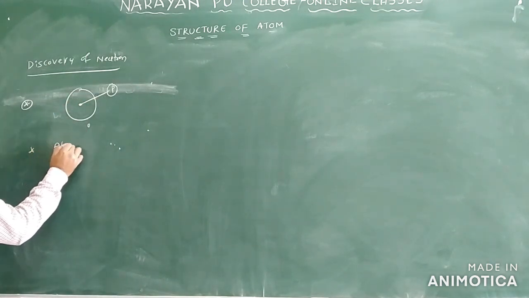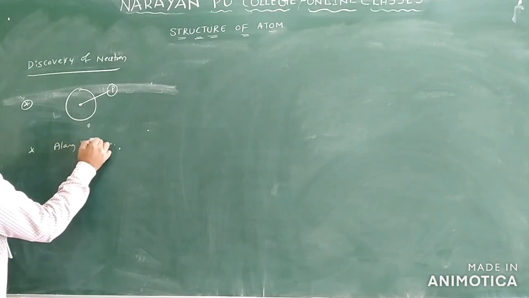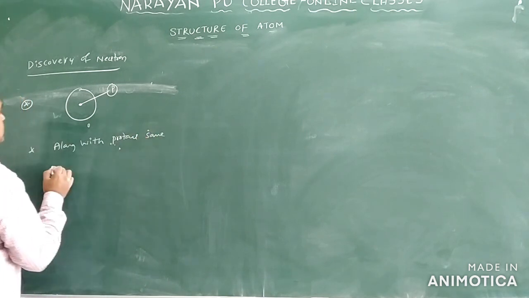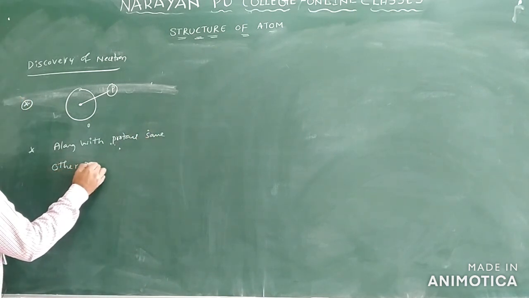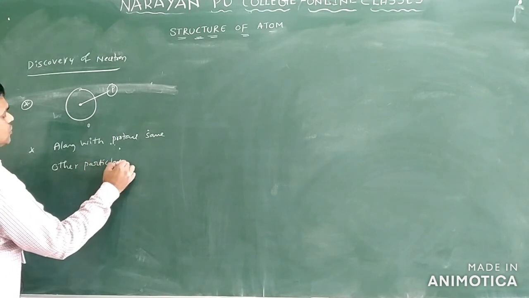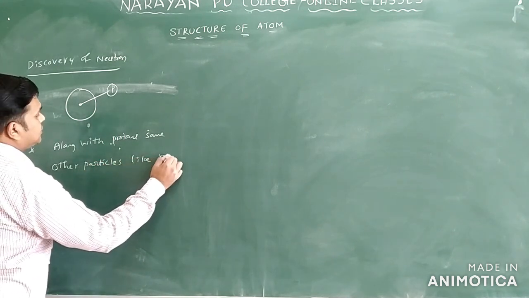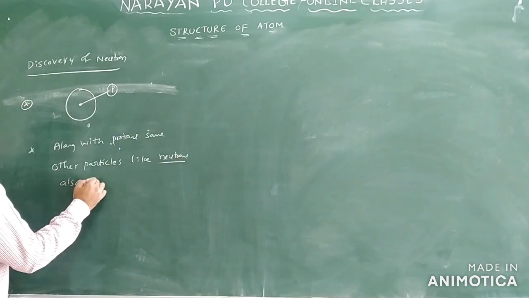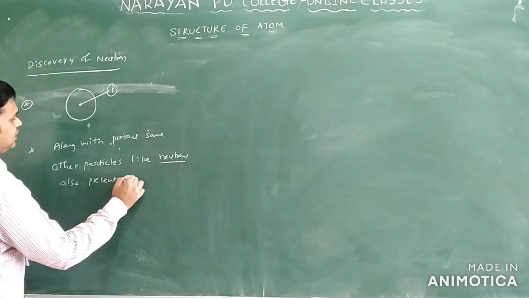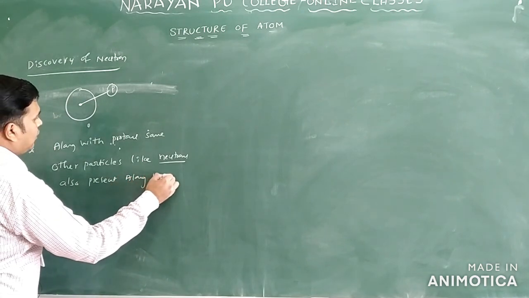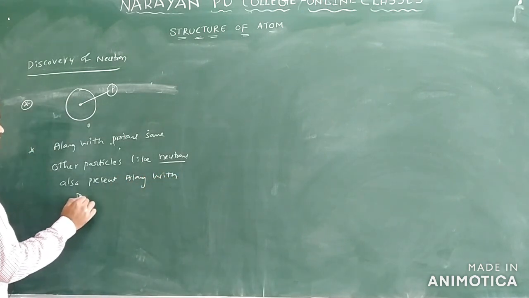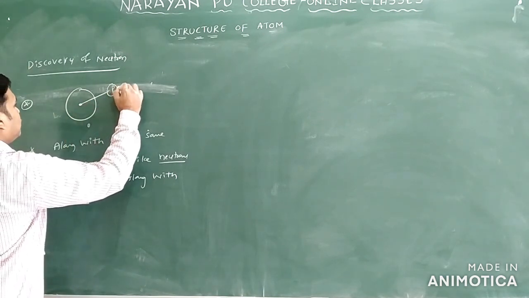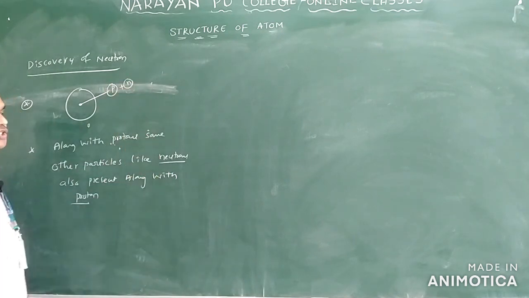Along with the protons, some other particles like neutrons are also present. So inside the nucleus protons are there, and also one more thing we have, neutrons, also there only.